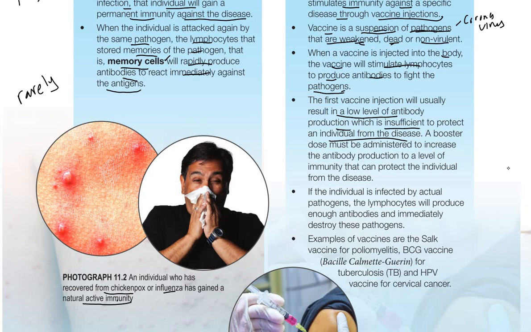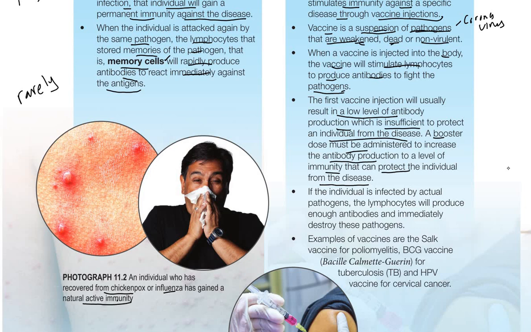So the first dose, okay, you have to take the second dose, and then you have to take the third dose, or booster. A booster dose must be administered to increase the antibody production to a level of immunity that can protect the individual from the disease. So we have to take a booster so that the level of antibody production in our body increases, and then can protect us completely from the disease.